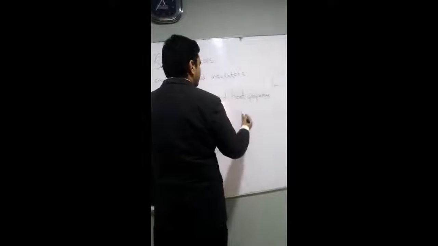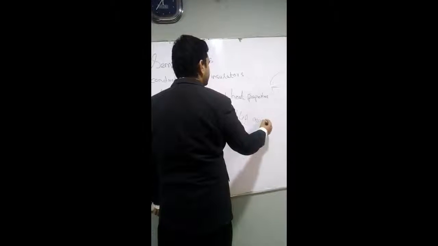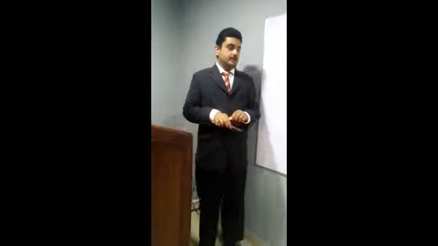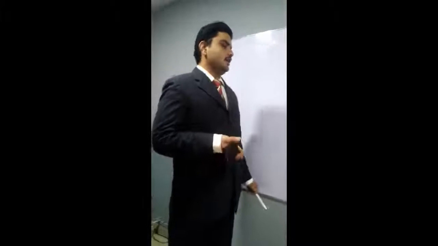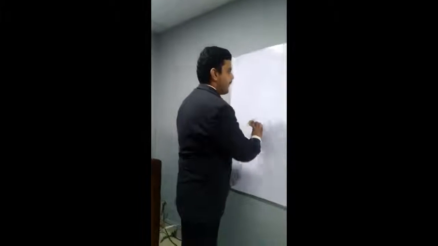Basically, semiconductors are the elements of the 4A group, once we see the modern periodic table, not the Mendeleev one. Now, the electrical property and thermal or heat property lies in between the conductors and insulators.